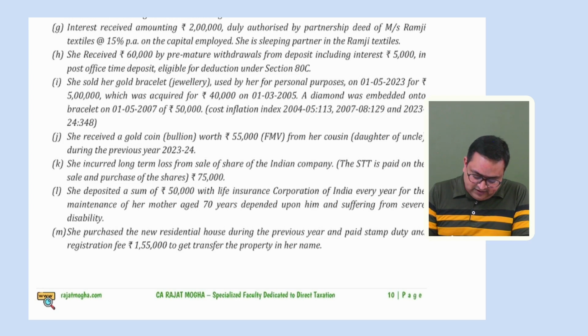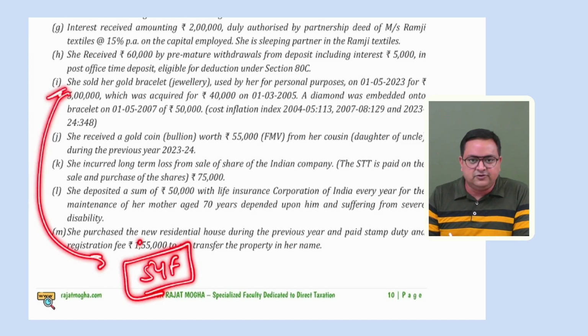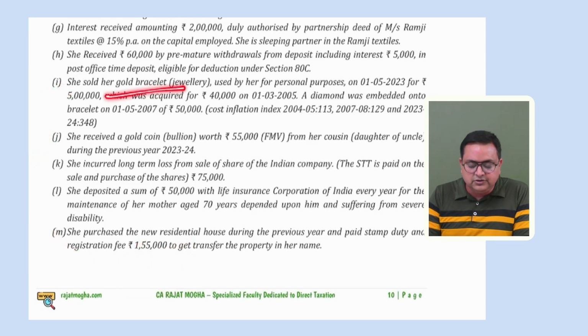Okay. Now there is one more point over here. They have not mentioned how much this residential house cost. Otherwise, because there is a long-term capital gain and the assessee has purchased a residential house also, there could be the possibility that we could take the section 54F deduction also, right? Because of the exemption in section 54F, as this person has sold gold jewelry, there is a long-term capital gain.